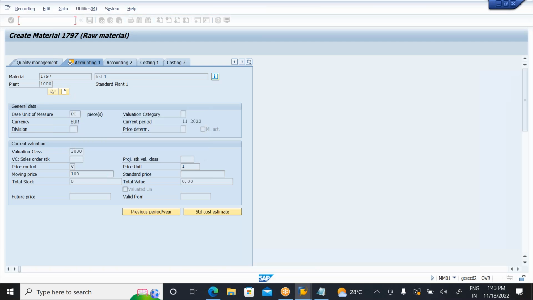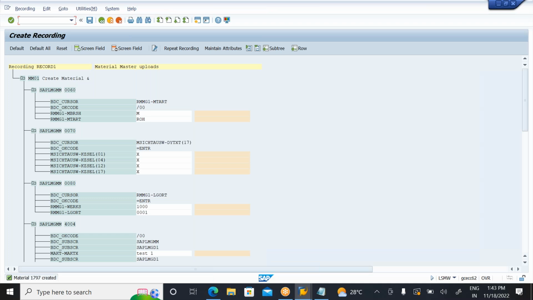When you record it, the system immediately shows you this screen. What are the fields you captured here? MBRSH means industry sector. MTART means material type. The 4 views you selected when you entered all this, we don't need to worry. Simply click on default all, and all the values will be selected here. Now click on save. You must save and come back.